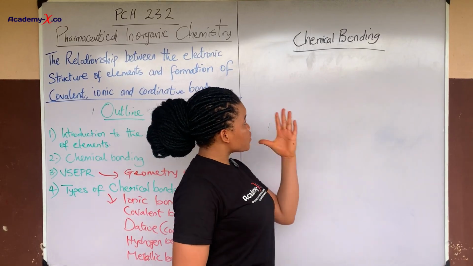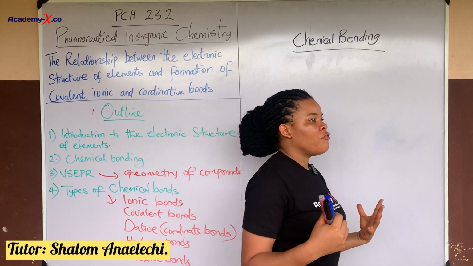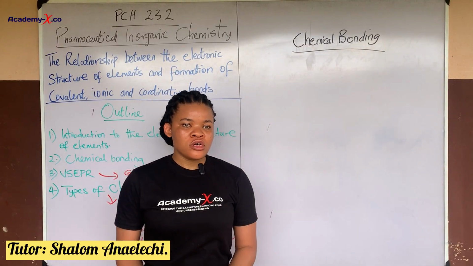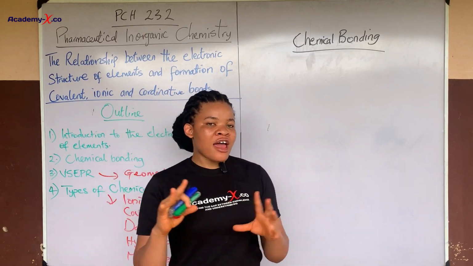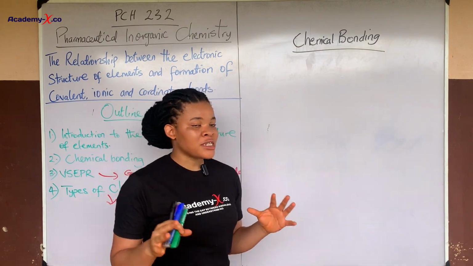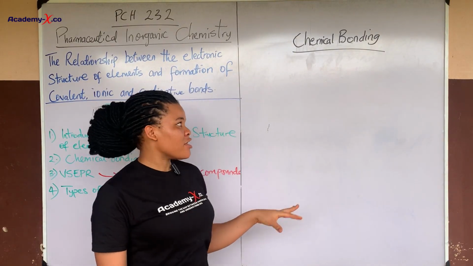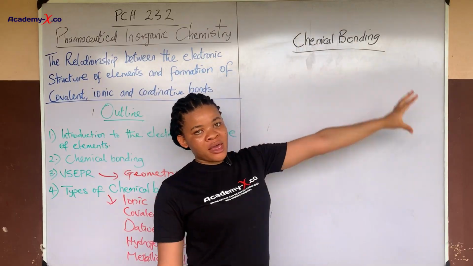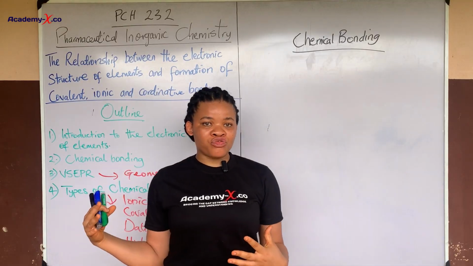Okay. So over to chemical bonding. Now, when you hear of a bond, it should signal to us that there is a kind of interaction involved, or let's say attraction. Yes, let me just use the literal word, it means attraction. When you hear bond, it means attraction. Now, with reference to chemistry, it has to do with bonding in chemistry.